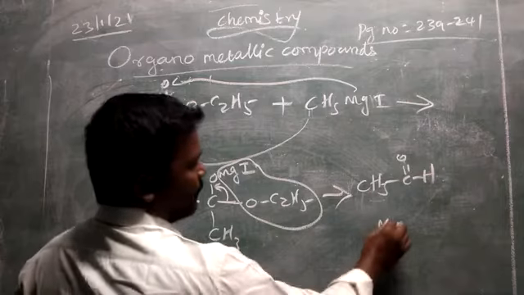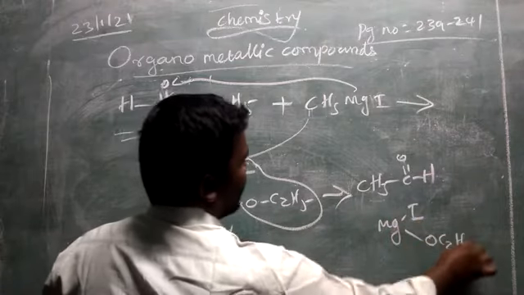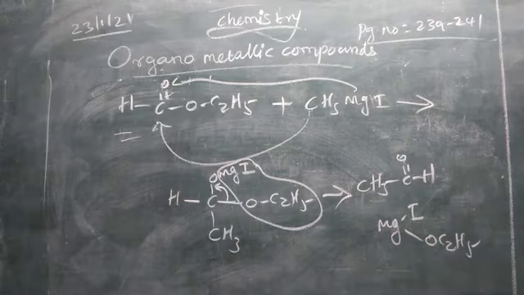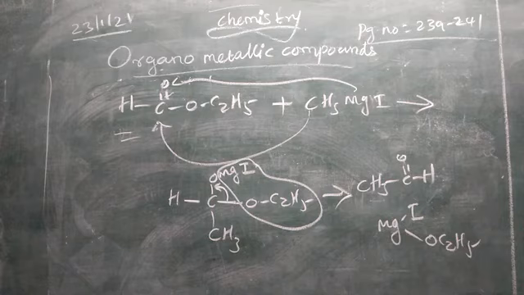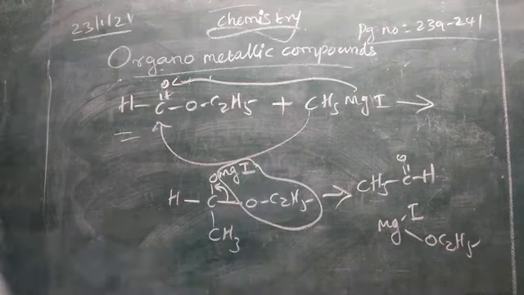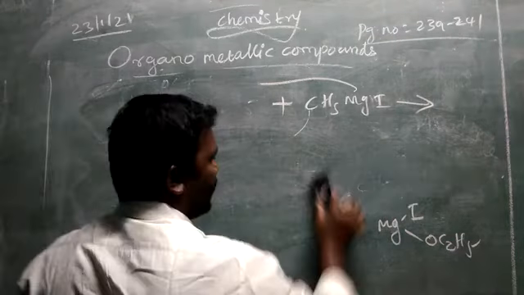Another product is magnesium connected with iodine as well as ethoxide group, OC2H5. Listen, if you take excess amount of Grignard reagent, again it will form a secondary alcohol. So you should take a limited amount of Grignard reagent for preparation of aldehyde.